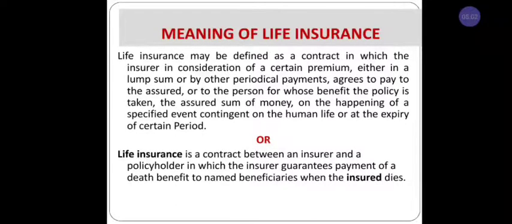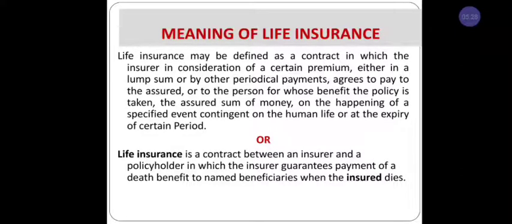After the death, the insurer, that means the LIC company or the life insurance company, provides the guarantee of some payment to his family only after the policy holder's death. It is called life insurance.